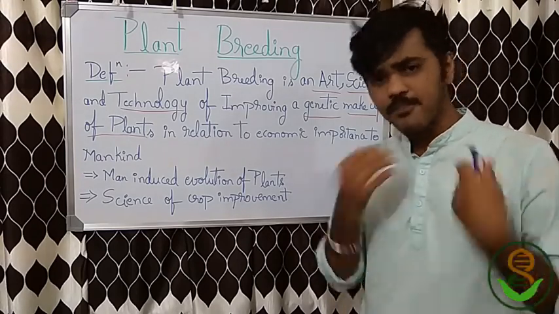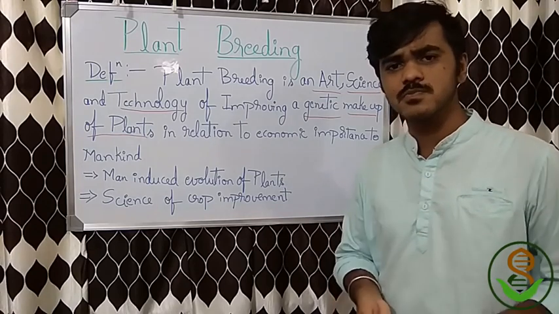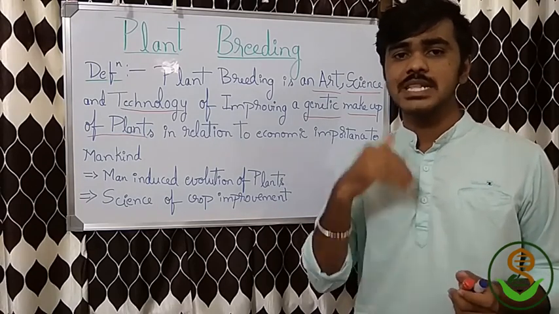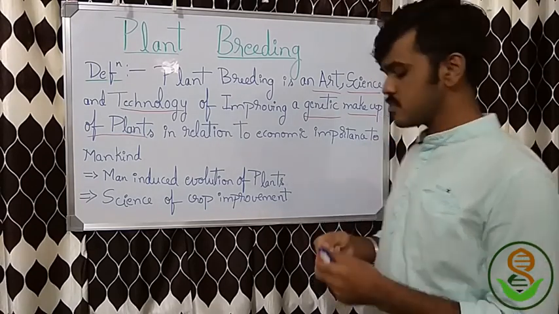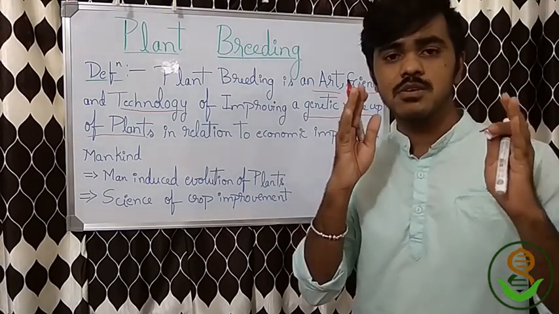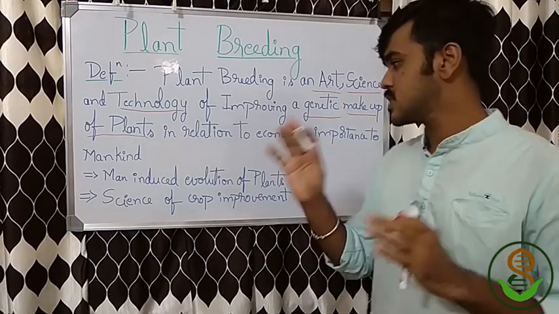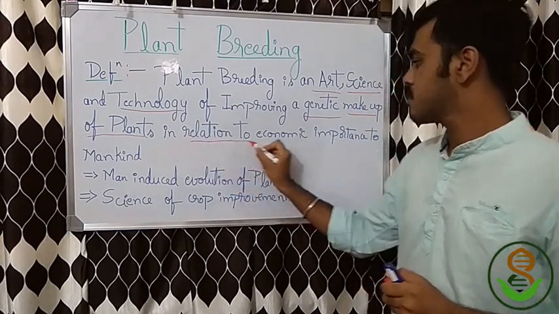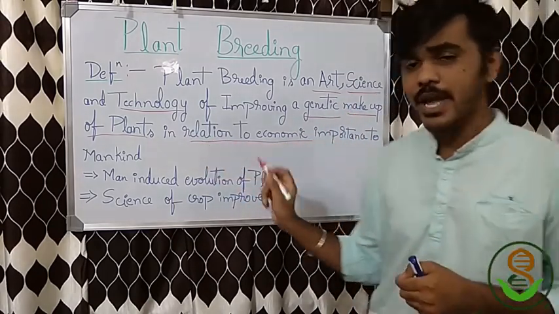I don't say only in plants, in every organism genes, DNA are responsible. So we should improve the genetic makeup of the plant. Later, what should be the main objective, that is in relation to economic importance.